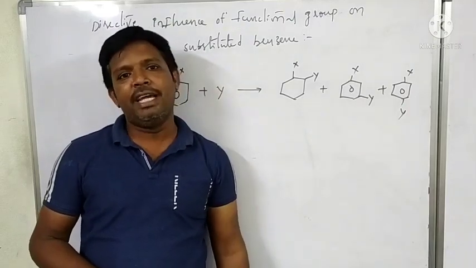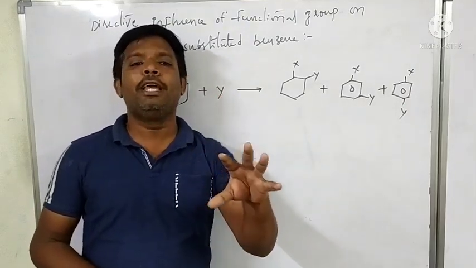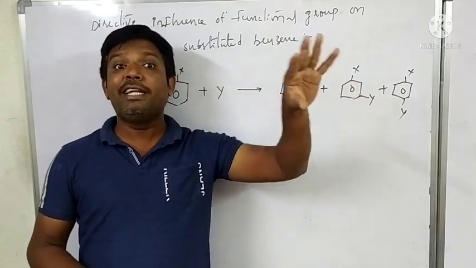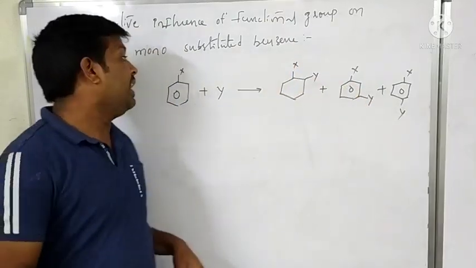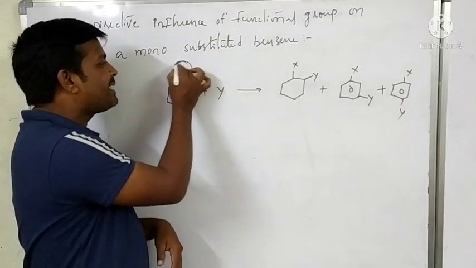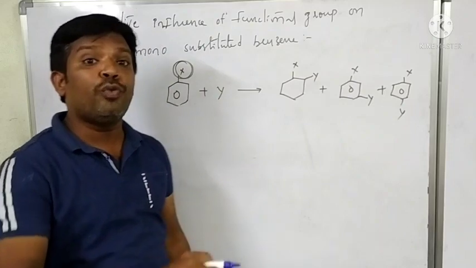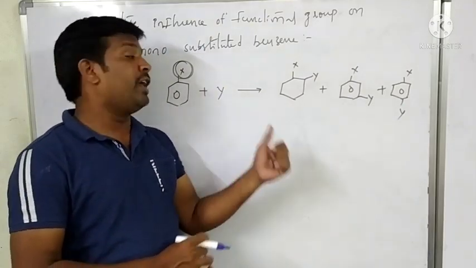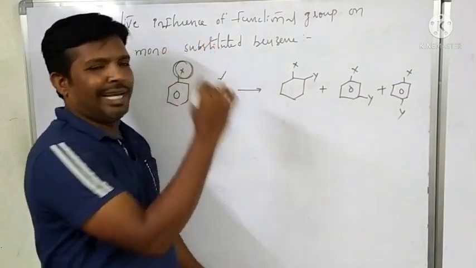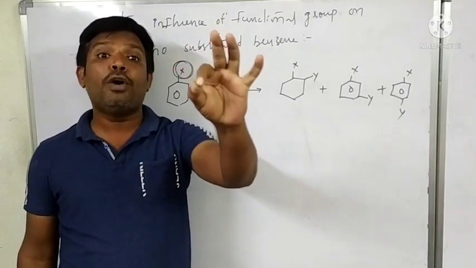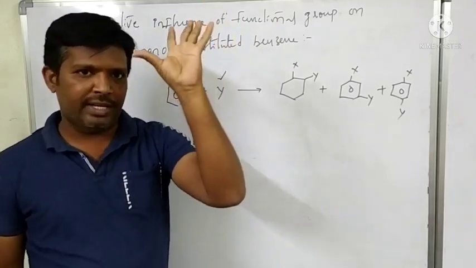But here, in the case of benzene, the formation of products depends upon the nature of the existing substituent, not upon the nature of the incoming substituent.